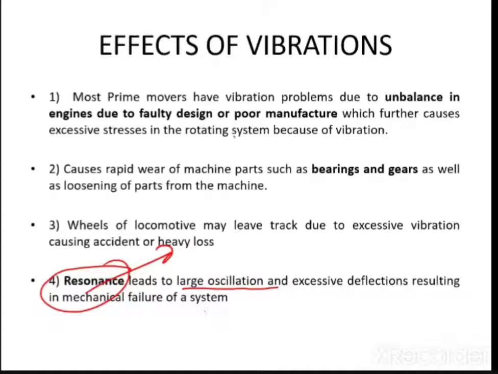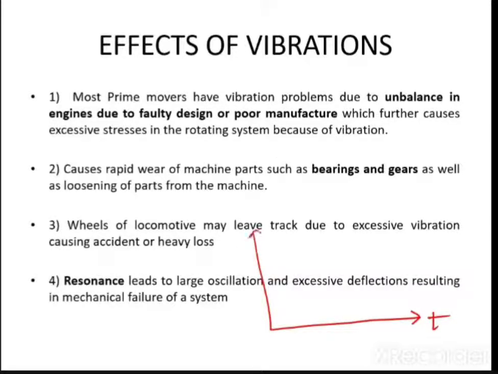Now, what is vibration? First of all, you know that vibrations are nothing but oscillations. Oscillation can be simple harmonic motion, random, or non-simple harmonic. It may be a cyclic motion or a non-cyclic motion, depending upon the conditions. If there are earthquakes or winds, they come under random conditions. Machine vibrations may come under simple harmonic motions also. If the oscillations increase to infinity, I will show you a small graph. Let us say this is a graph of t versus amplitude. What is amplitude? I will explain later on.